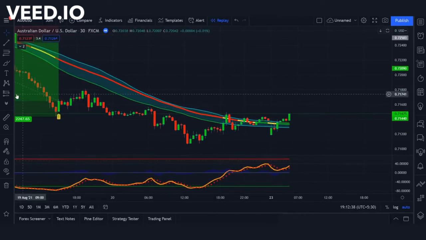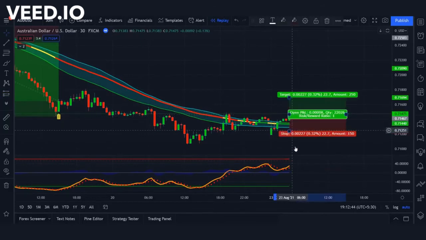So let's see the second method, using which you will be able to execute the trade more easily. You can see first that the middle line of the Bollinger Bands has changed from red to green color. After that, see the bottom indicator, and it should be above the 0 level. You will execute the trade at this position, and we will set our stop loss just below the Bollinger Bands.